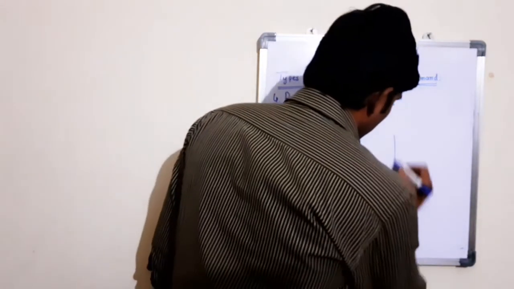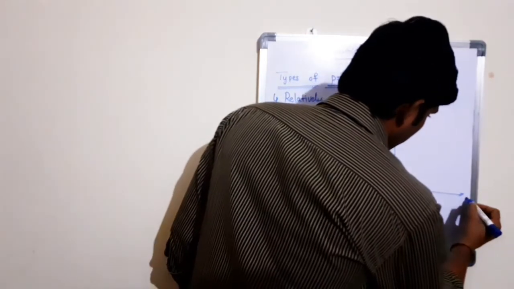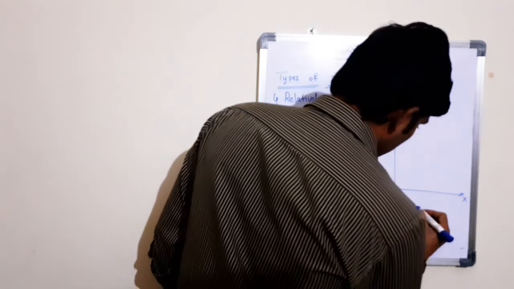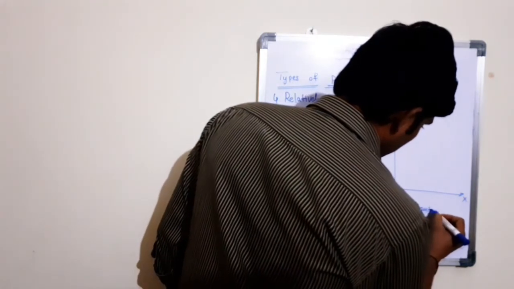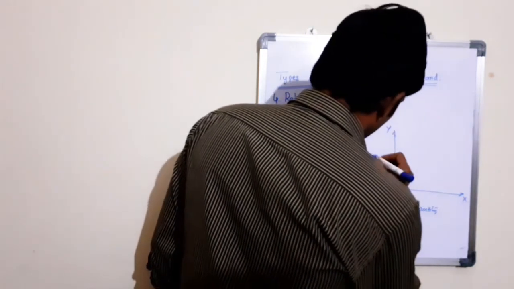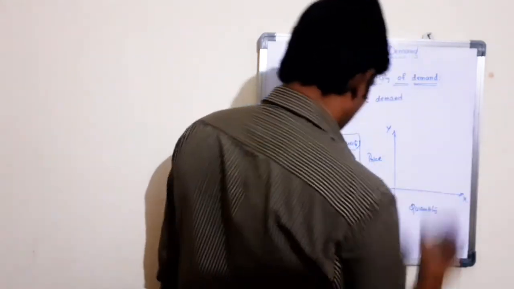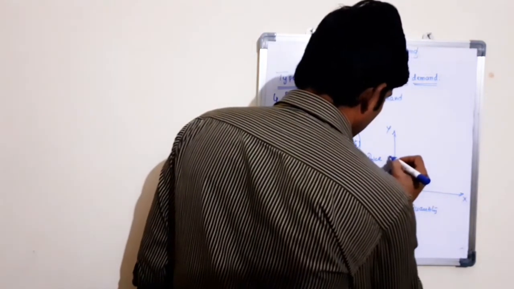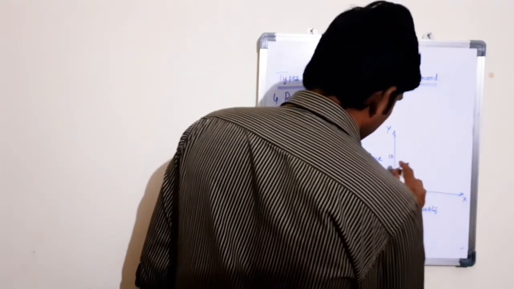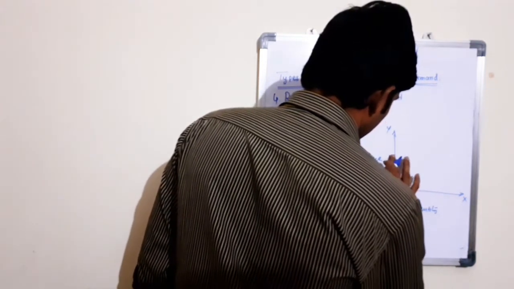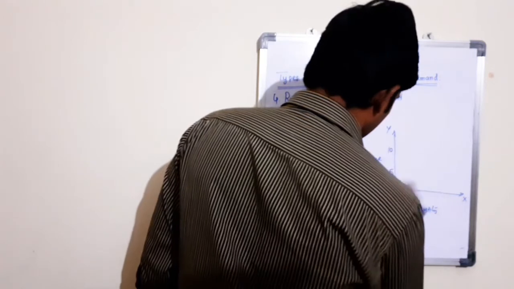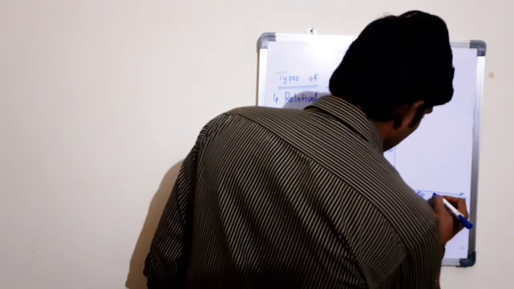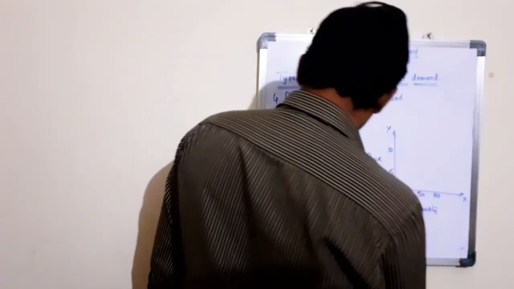The same we can explain in the graph. Take two axes, x and y, origin, quantity, and it is the price of the product. Here, take 5, 10, and 60.